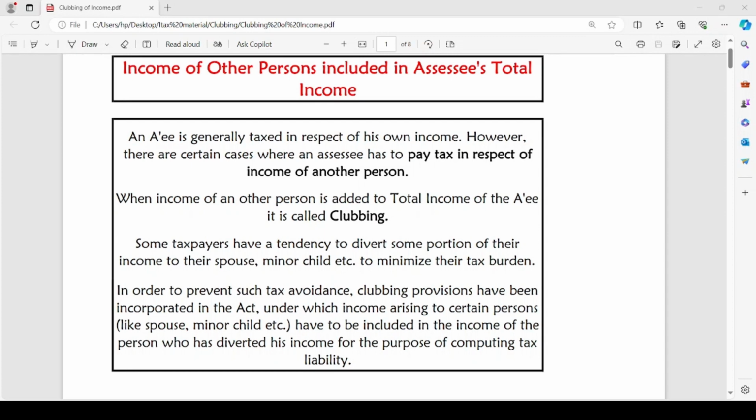So when an assessee tries to divert his income to his spouse or minor child so that he can reduce the tax burden, the clubbing provisions will ensure that such diverted income will be clubbed with the total income of the assessee and will be taxed.